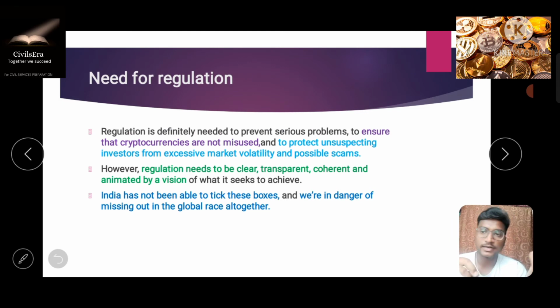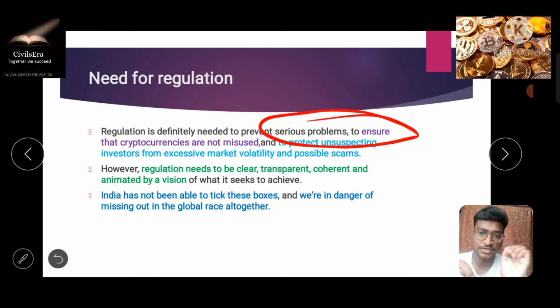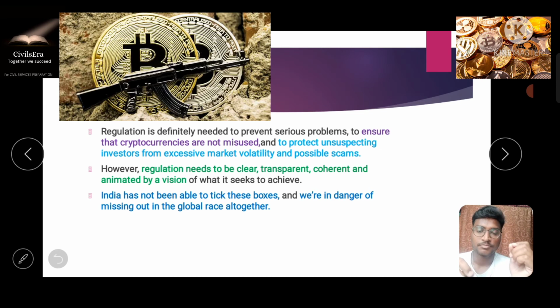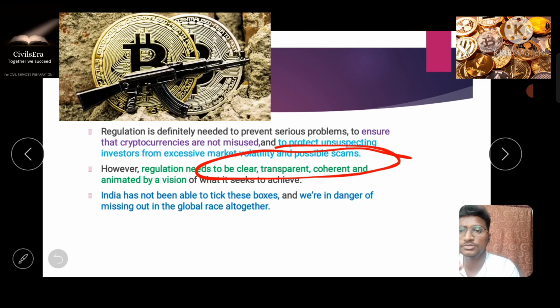Let's move forward and understand what is the need for regulation of these cryptocurrencies. Why is there a need for regulation for these cryptocurrencies? First thing is that it is a serious problem, it can be misused, like by terrorist organizations or others. It is a security threat because the crypto market can be used in terror funding or other ill activities. And to protect unsuspecting investors from extensive market manipulation or possible scams, we have to prevent these ill effects. The regulation should be clear, transparent, coherent, etc.